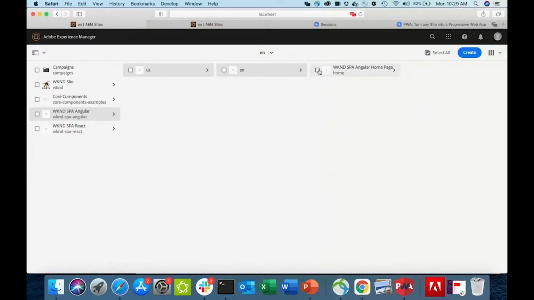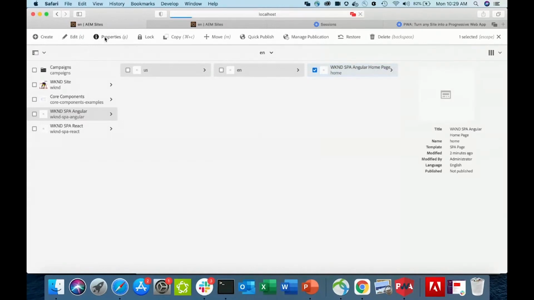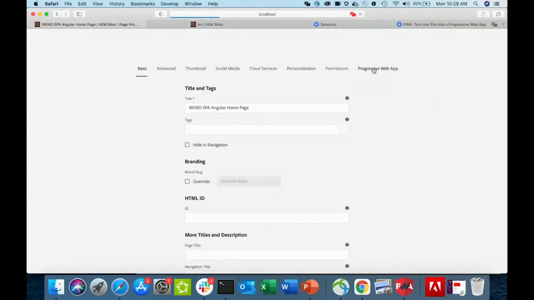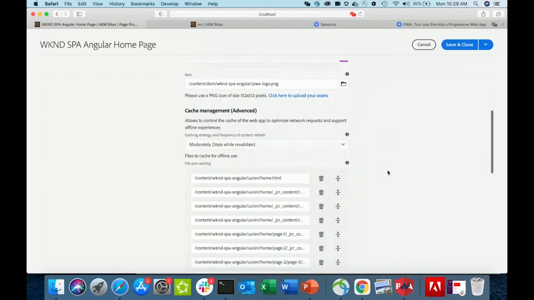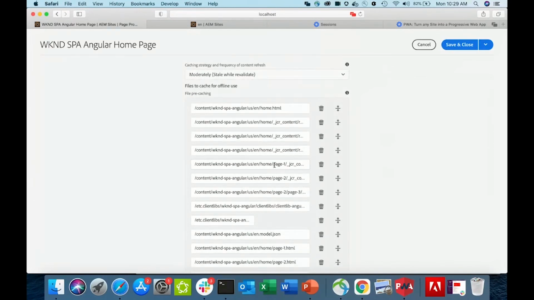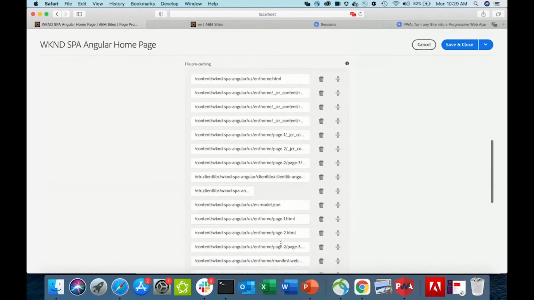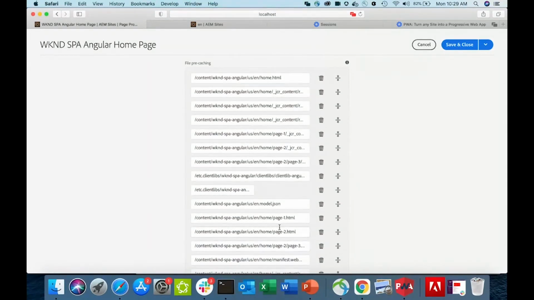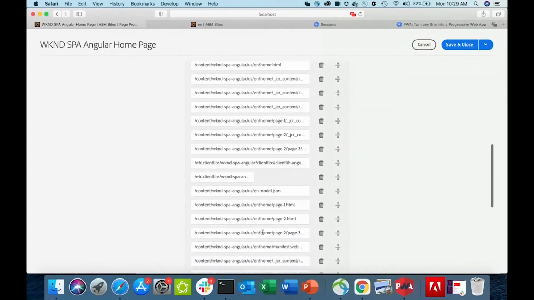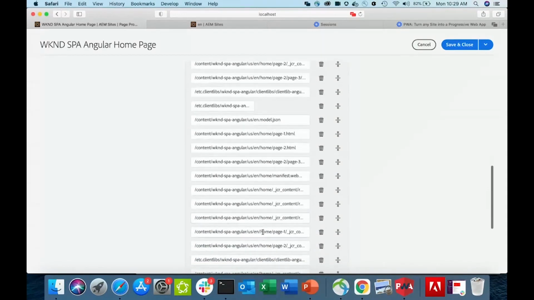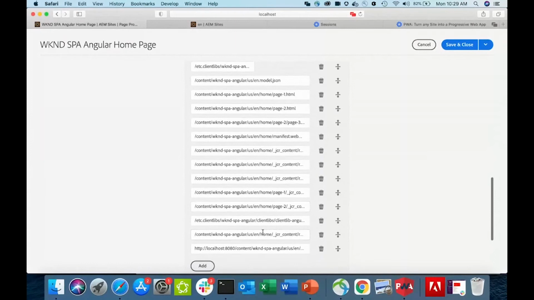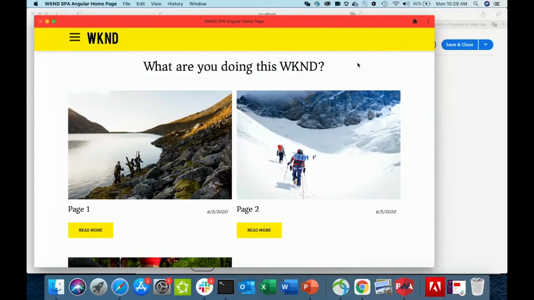And if you look at what I had configured here for offline, I had taken page 1, page 2, and page 3, and I had configured them to be available offline. I also took my JavaScript files and a few other files that are required for the application to work and made them available offline. And now you see how my application works offline and provides an installable experience.